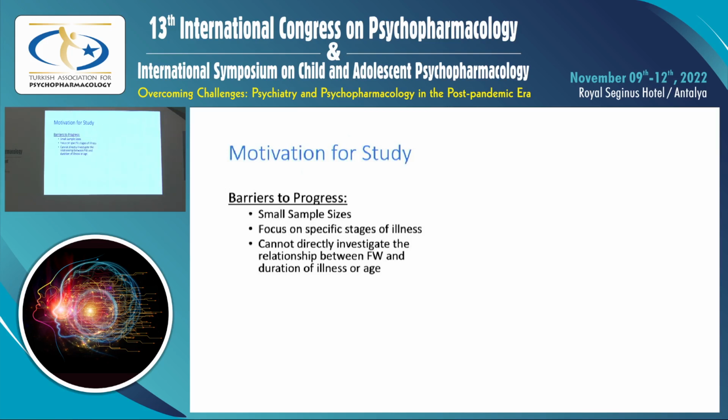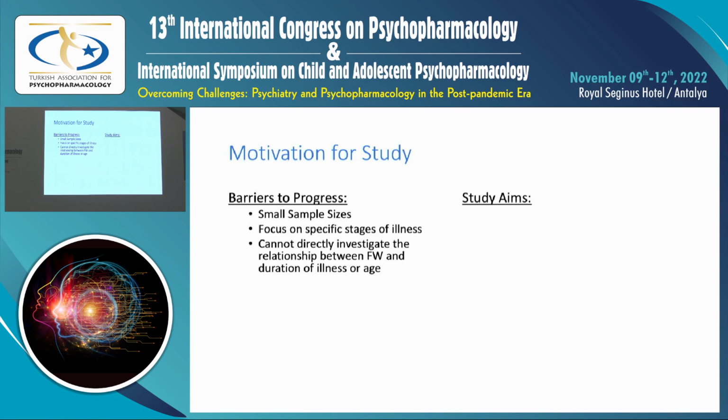However, we still don't have a complete picture regarding the trajectory of free water changes over the illness course. This is because the studies that have utilized free water imaging in schizophrenia have only ever studied relatively smaller sample sizes with very discrete illness windows, such as only focusing on early stage or chronic subjects. Up till now, there has not been an avenue to apply free water in a large, age-diverse sample to directly examine the relationship between free water and duration of illness or age.